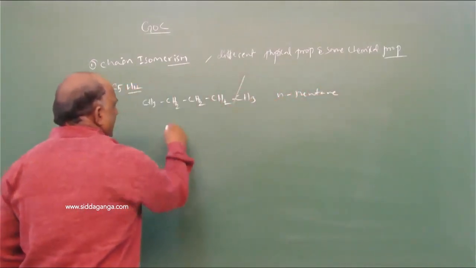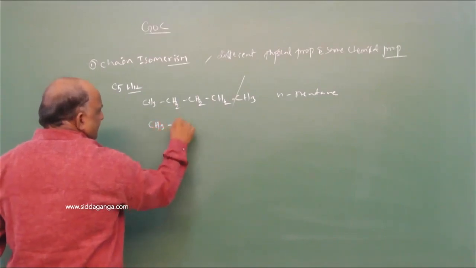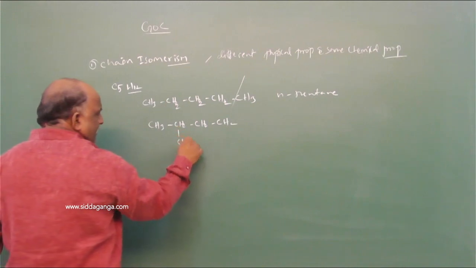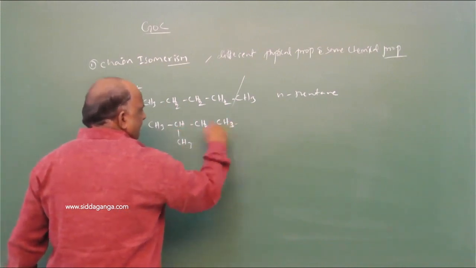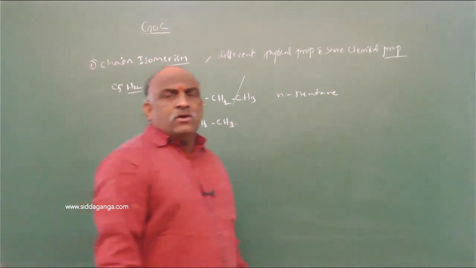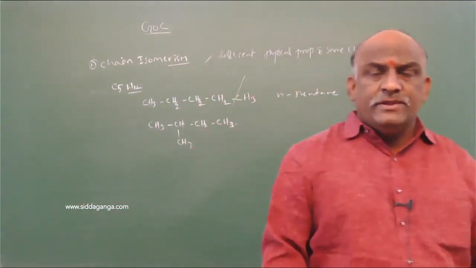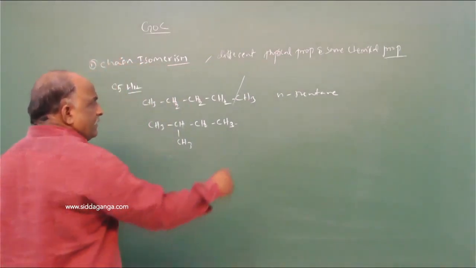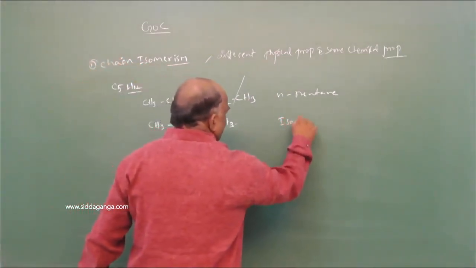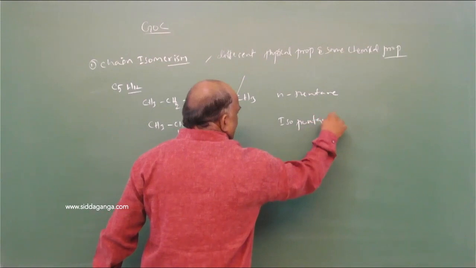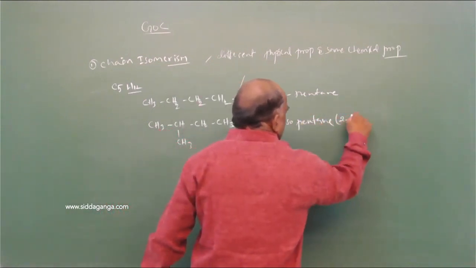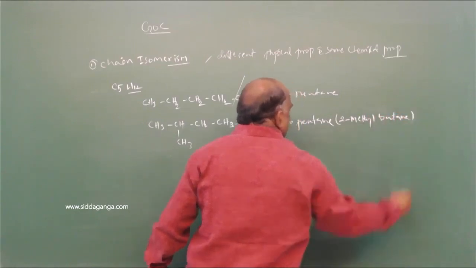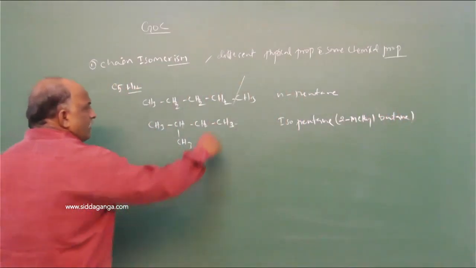Break it and make a new one. CH3, CH2, CH2, CH2. Suppose here you make an arrangement like this. This is called 2-methyl butane. 2-methyl butane is called isopentane. So it is isopentane. Isopentane is also named 2-methyl butane, and one more bracket.